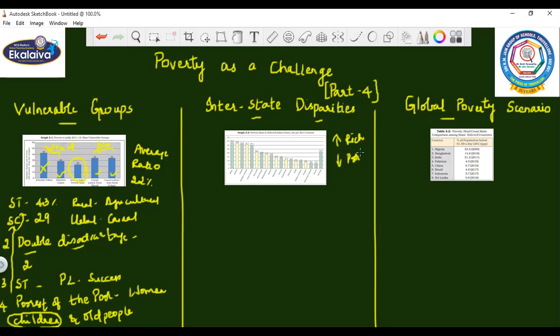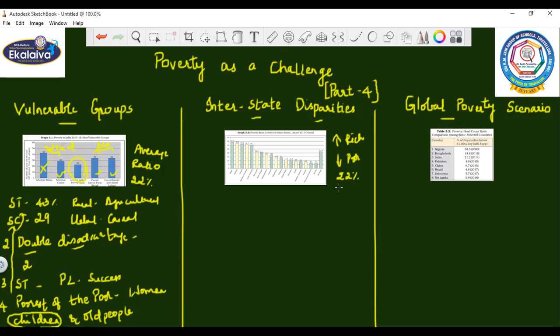Likewise, we are going to study that even though we have so many states, there is a slight difference between their groups. That is, the poverty level may be low or higher than the average. That 22 percent we have already told you is said to be the average ratio of the poverty level as far as India is concerned.